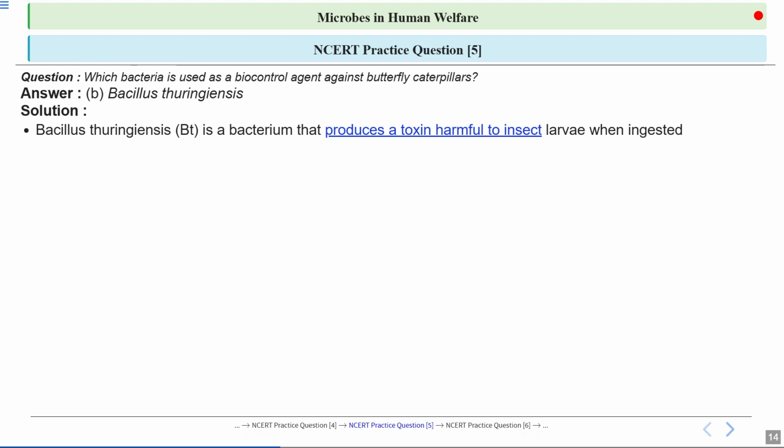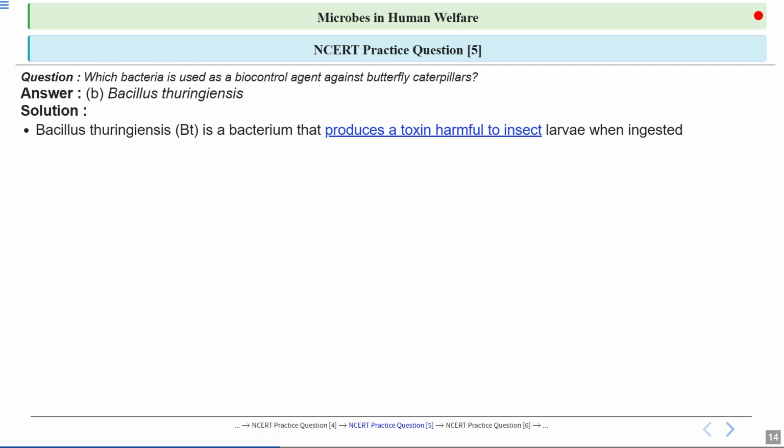The bacteria produces this toxin in inactive form. But when the toxin enters the insect gut, due to the alkaline condition of the insect gut, the toxin gets activated and creates holes in the insect gut, and the insect finally dies.